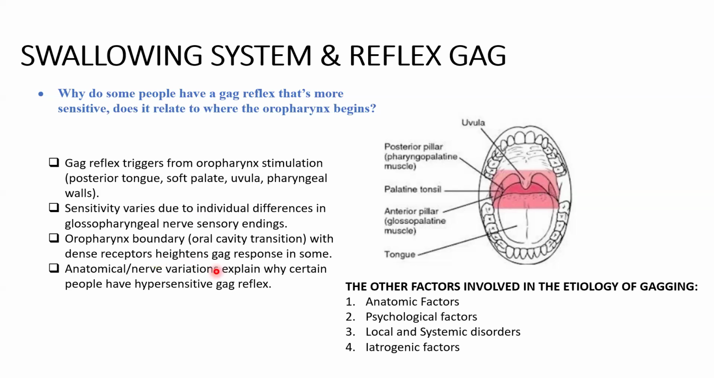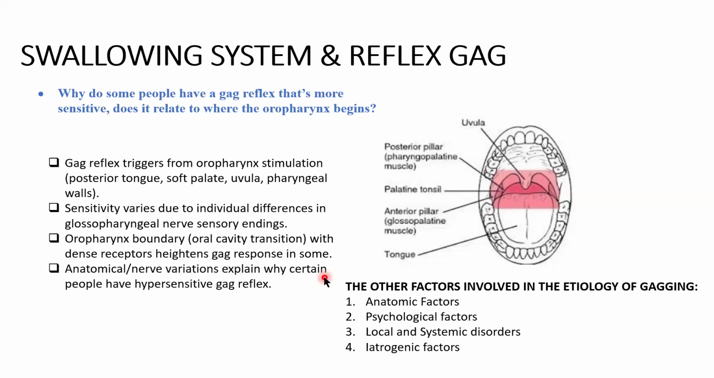heightened gag reflex. But besides that, there are other factors involved in the etiology of gagging. First, anatomical factors, like variation in oropharyngeal anatomy, such as enlarged tonsils, small mouth size, or dense sensory receptors in the posterior tongue. The second is psychological factors, like anxiety, fear, or past negative experience, and even anticipation of stimuli can trigger psychogenic gagging via nervous system activation.